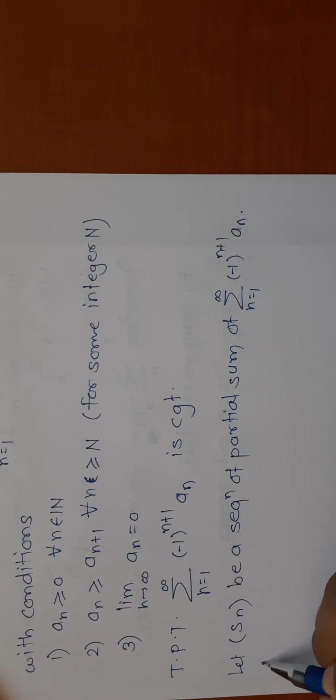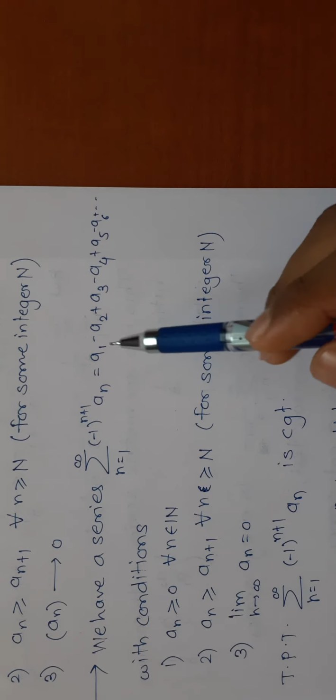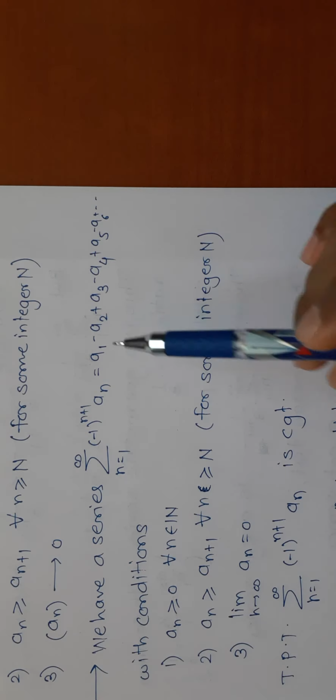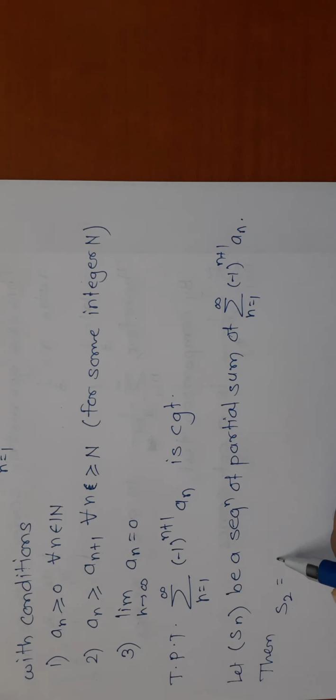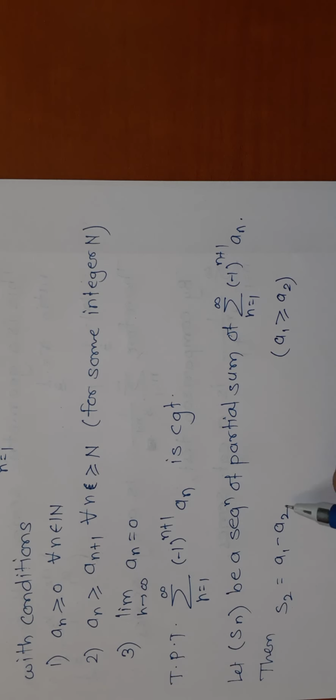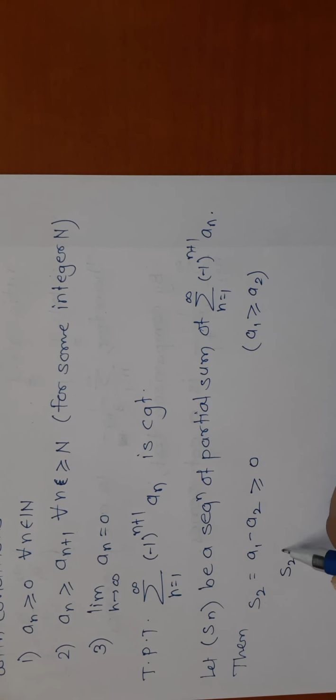So can you tell me S2 is equal to what? S2 means first two terms we add. But see, if you observe this series, we add two terms, but actually the second term has a minus sign. So that's why S2 is nothing but a1 minus a2. Tell me which one is greater. a1 is greater since it is a decreasing sequence. So I will mention a1 is greater than or equal to a2. So that's why this is greater than or equal to 0. Since in first standard or second standard we have studied, if you subtract a smaller number from a larger number, then you will have some positive number.